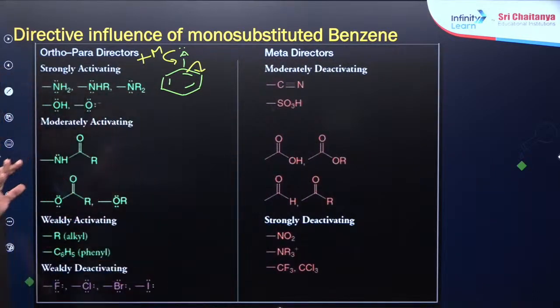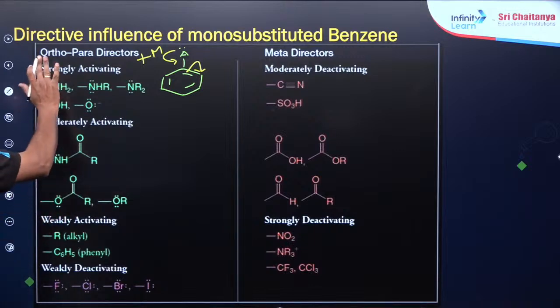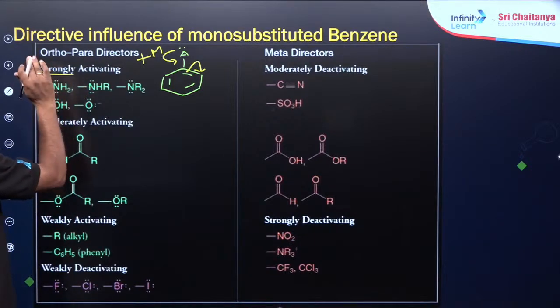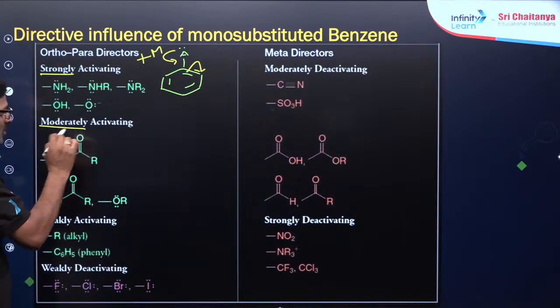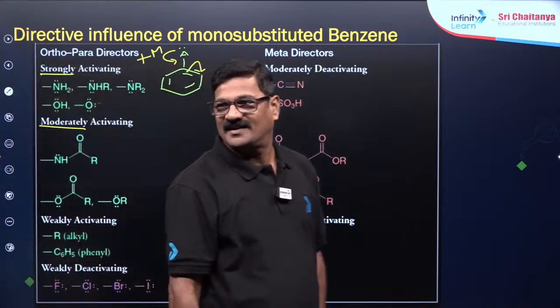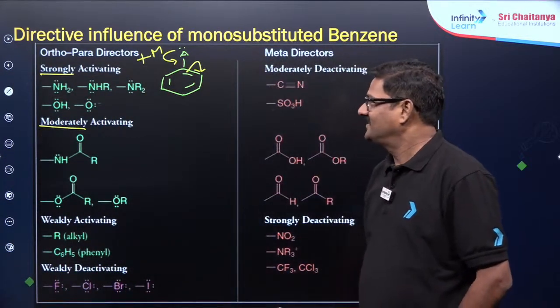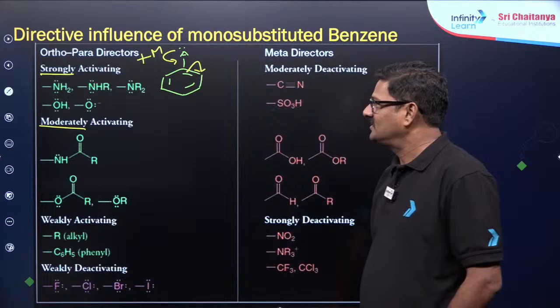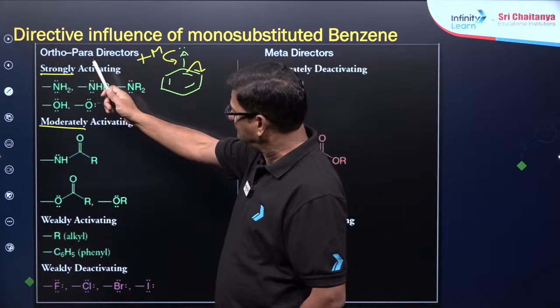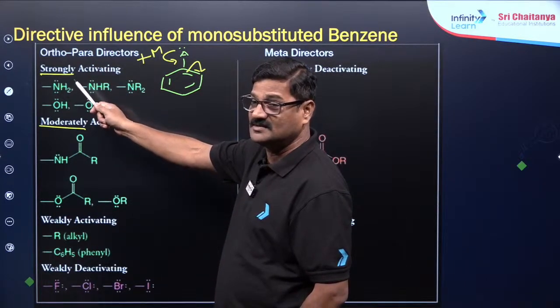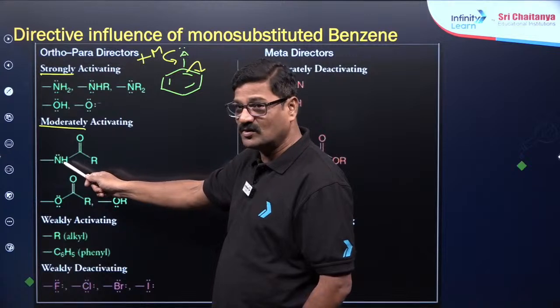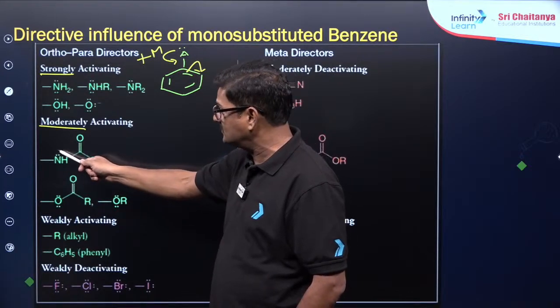Now, my discussion is here. How is it strongly activating? That is the question. How is it moderately activating? How is it strongly activating? Wherever lone pairs are there, it is strong. Only where lone pairs are there, it is strongly activating. Here also lone pairs are there, but cross conjugation is there.